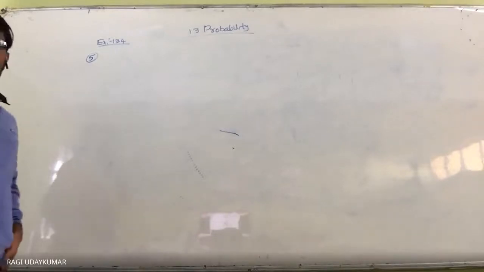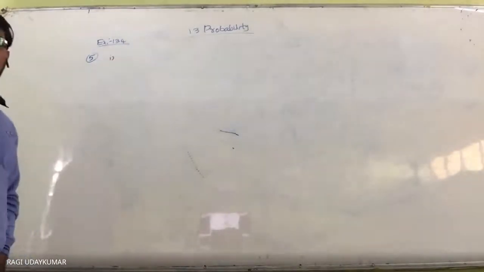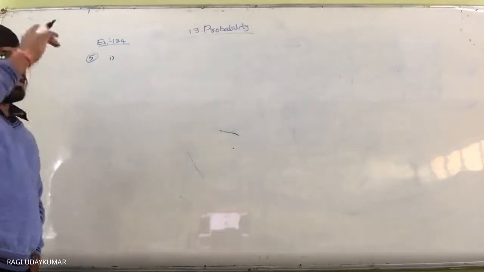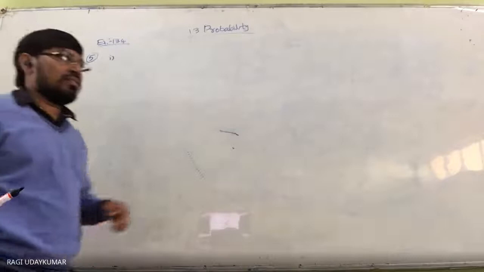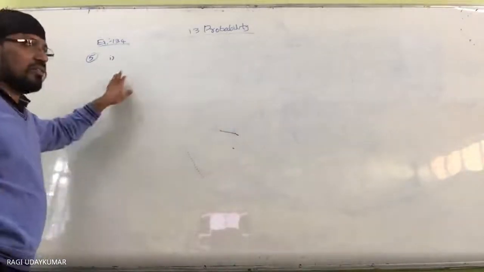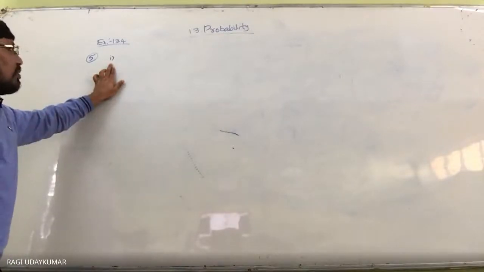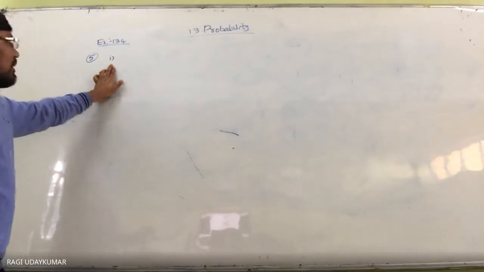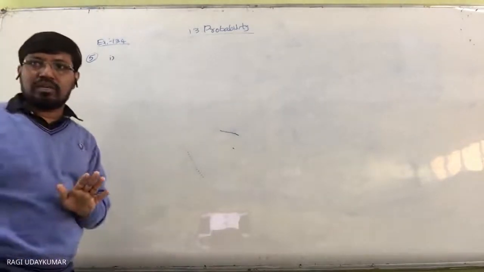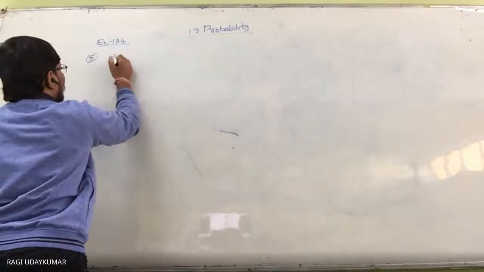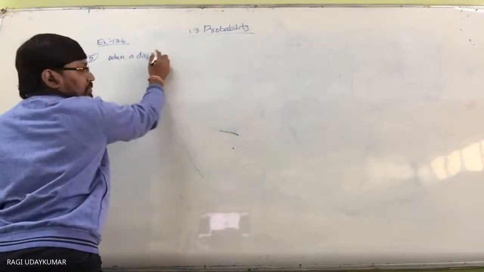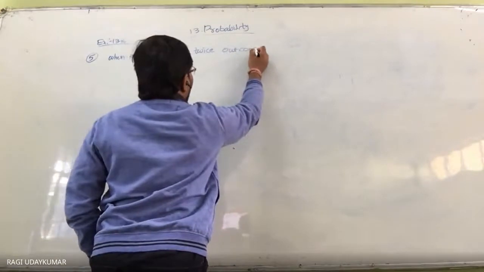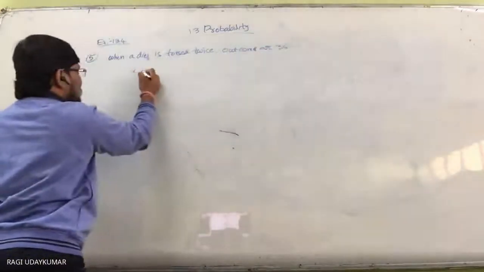The question says success represents a number greater than 4, and X represents the number of successes. Total outcomes are 36.